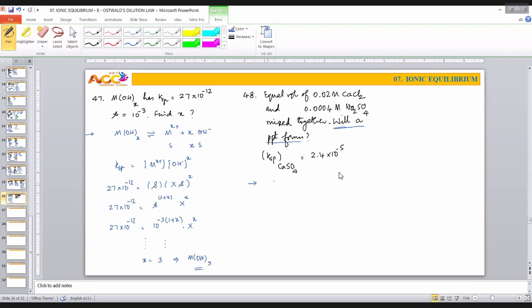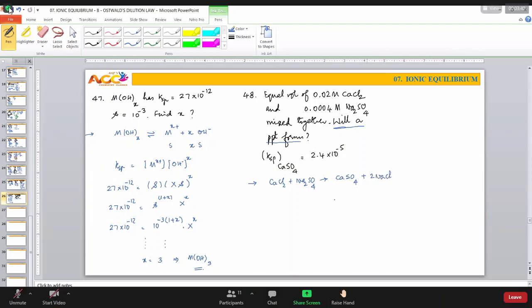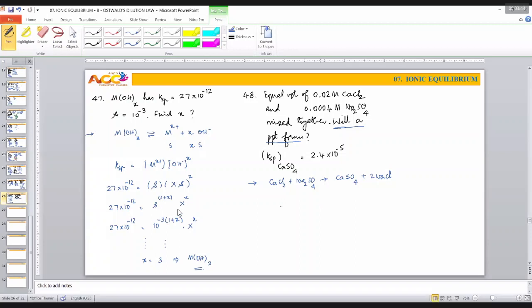individually. Now, what is the actual reaction here in this case? He says calcium chloride is made to react with sodium sulfate. Here, it is not necessary to write down the equation, but as a teacher, I had to enjoy the game systematically. Calcium sulfate, this is a sparingly soluble salt. Wherever KSP is available, that is called a sparingly soluble salt, and we know that sodium chloride is a strong electrolyte.